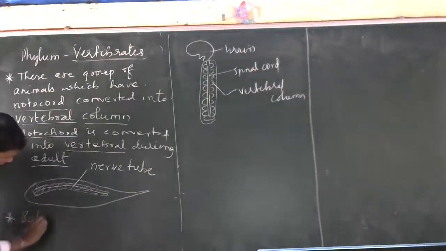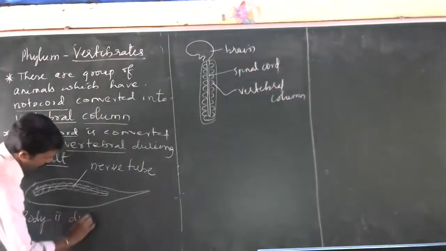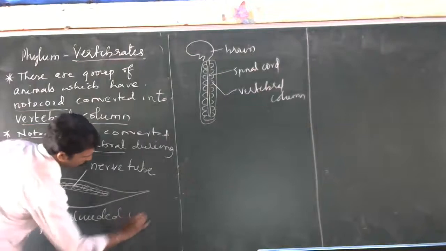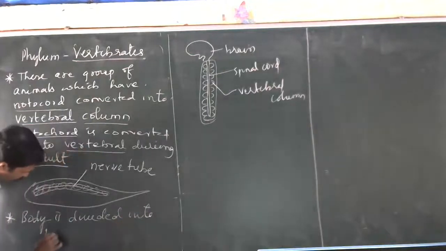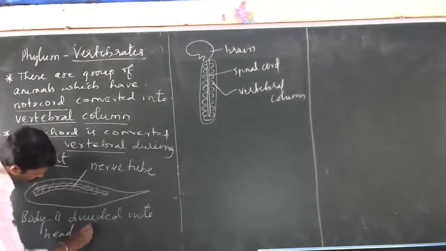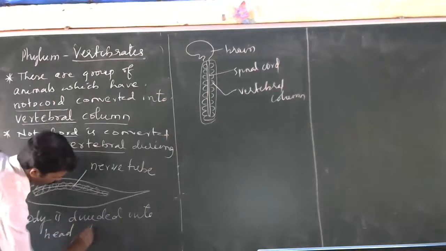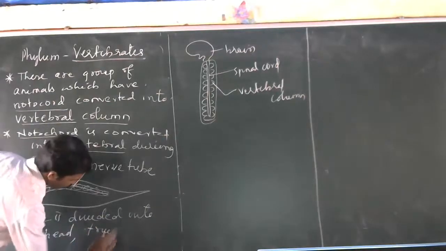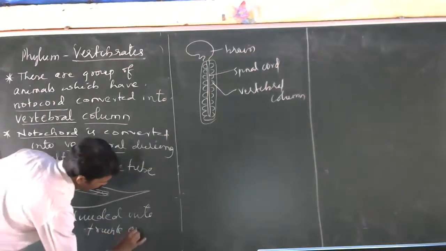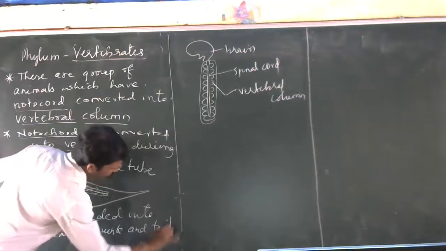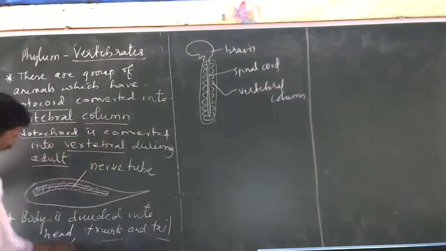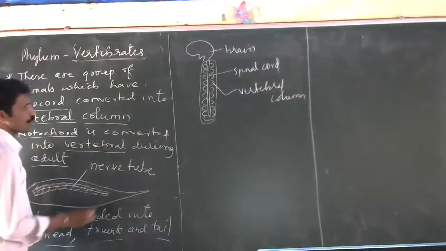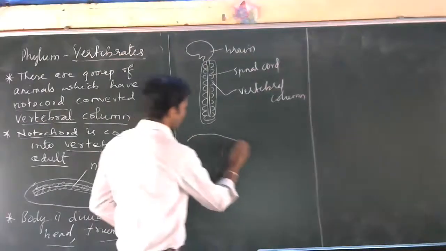The body is divided into head, trunk, and tail. If we take fish, they come under this group of animals.